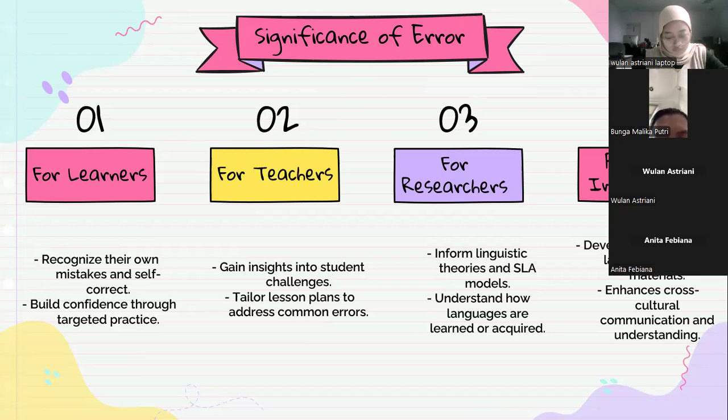Number two, there is for teachers: gain insight into student challenges and tailor lesson plans to address common errors. And number three, there is for research: inform linguistic theories and SLA models to understand how language is learned or acquired.